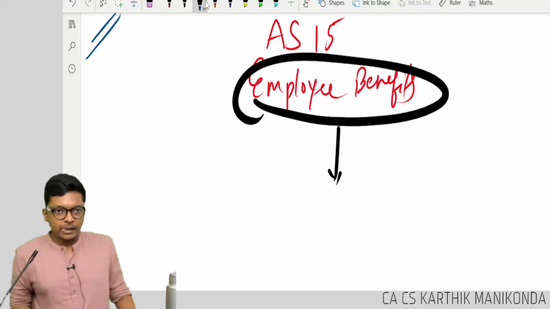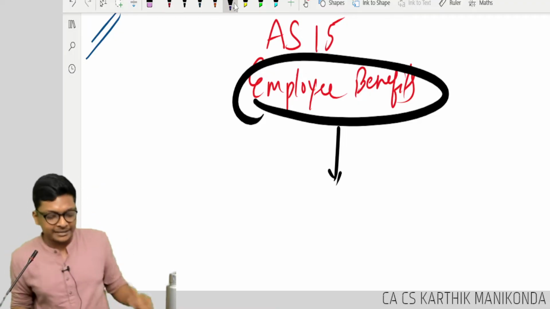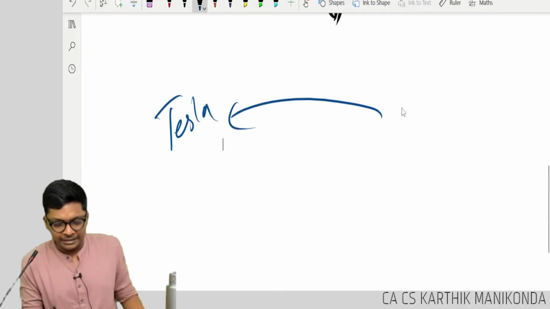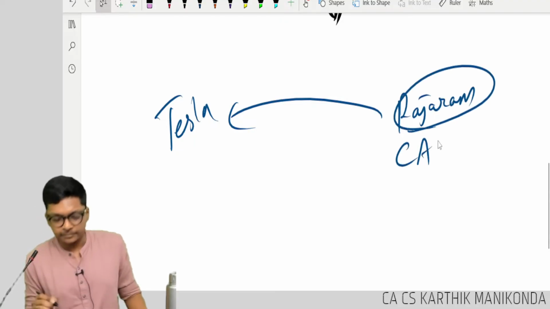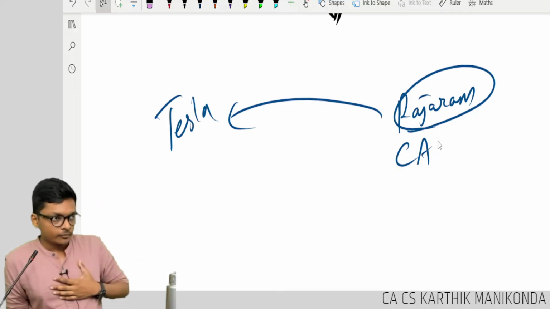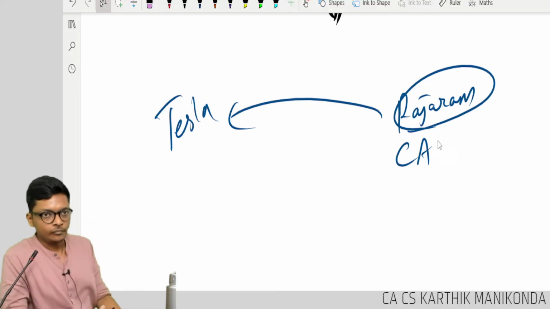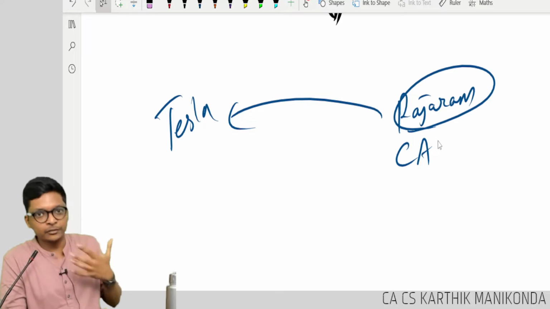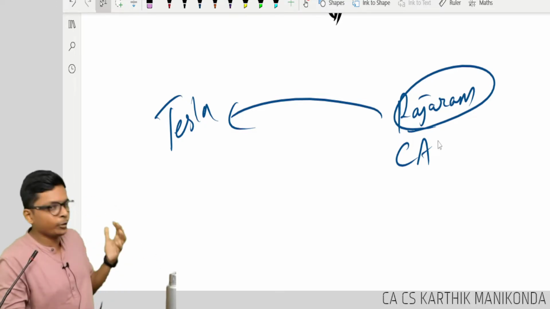For example, is it necessary that you have to be an employee on agreement? For example, let's take a company, Tesla. In Tesla, let's say Rajaram has joined as a CA. Okay, he has a proper agreement. Is he an employee as per the standard? With your common sense, I'm going to keep it as interesting as possible. Even though it's complex, you think it's complex, but by the time you end the standard, see how it is. Is he an employee, guys?